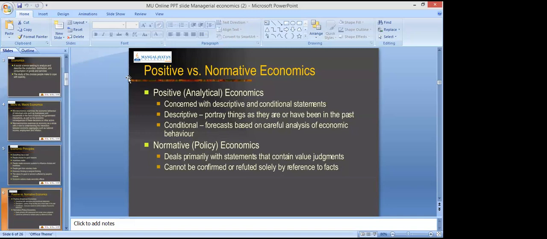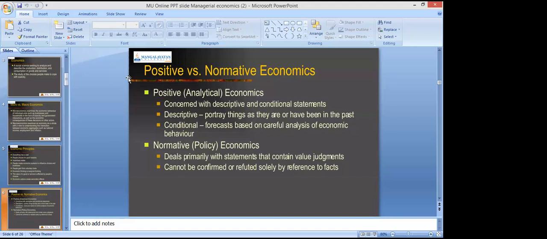Any of the variables that works for the economy, right? It is a part of positive economics. So what it is, when we study what it is, we study about the facts, and that is the part of positive economics, right? So it is basically, as you can see on your screen, concerned with descriptive and conditional statements. Descriptive portray things as they are or have been in the past, right? So those things which are actual things, basically is concerned with positive economics. Conditional forecast based on careful analysis of the economic behavior also.